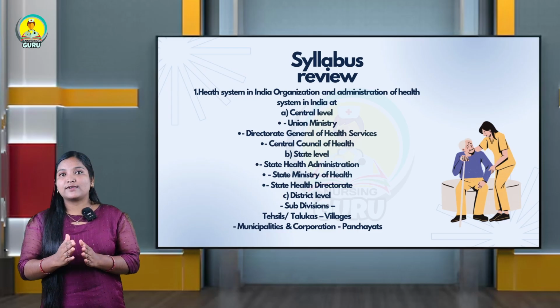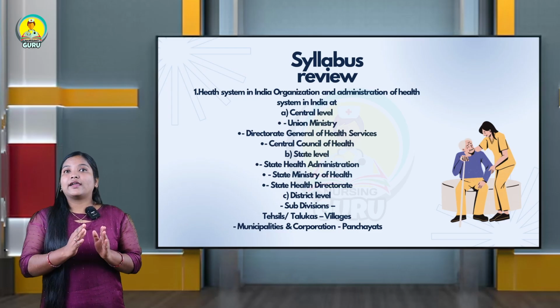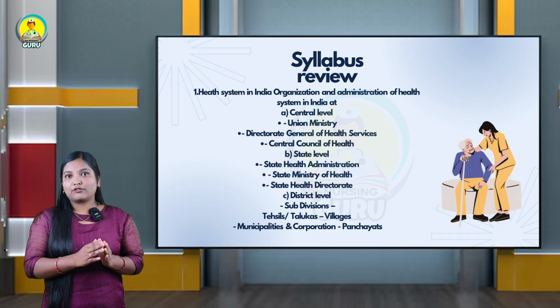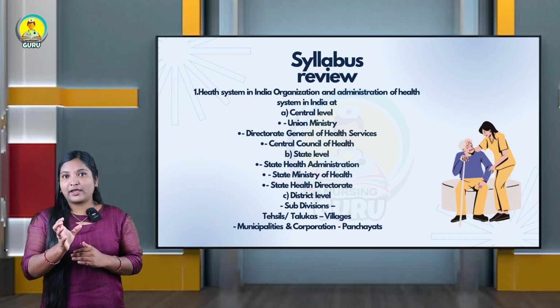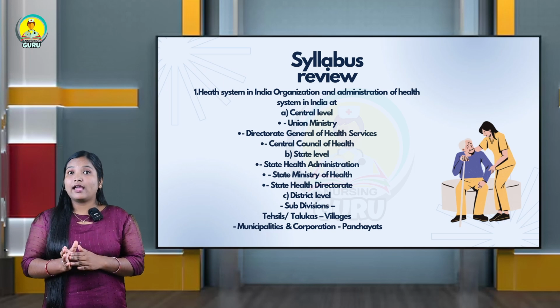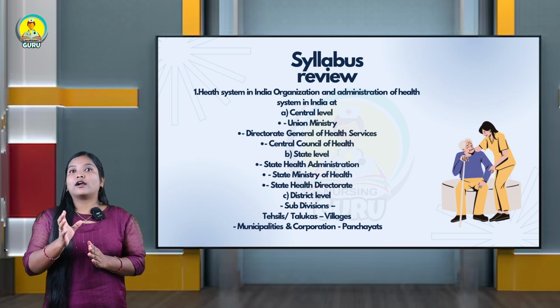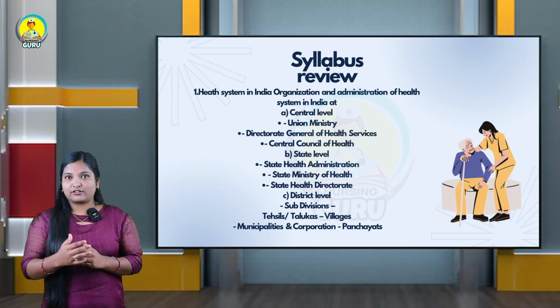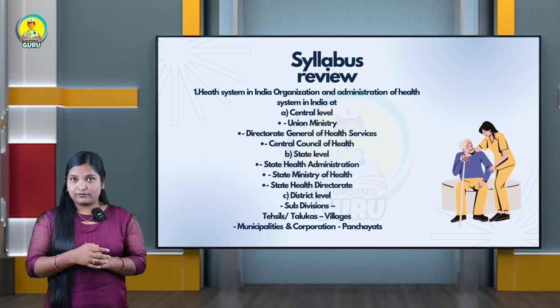These things we are going to study briefly. According to your examination, in this unit you are going to know about the levels of the healthcare system in India, and also the directorate. Their position you have to know.